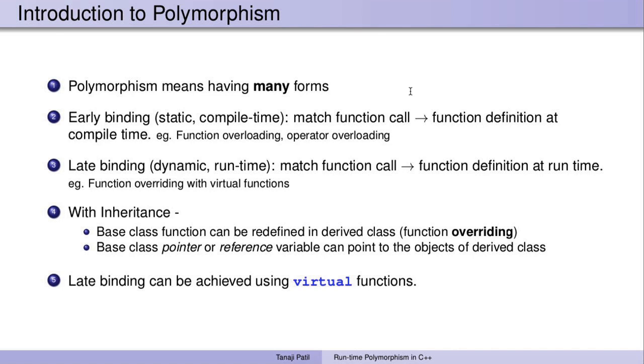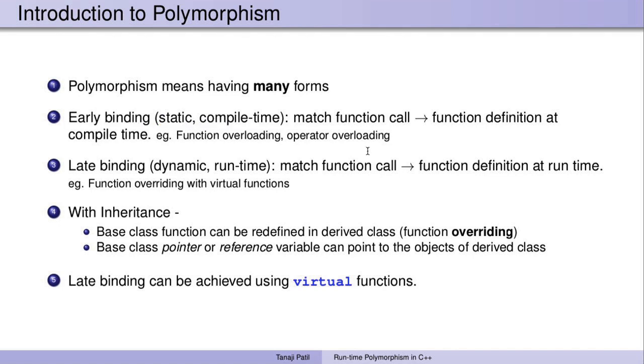Polymorphism can be implemented in two ways. One is early binding, the second one is late binding. Because we have the same name and multiple implementations, matching the function call with its proper definition is called binding. And if this binding happens at compile time, it is called early binding. The same concept is also called static binding as well as compile time polymorphism.